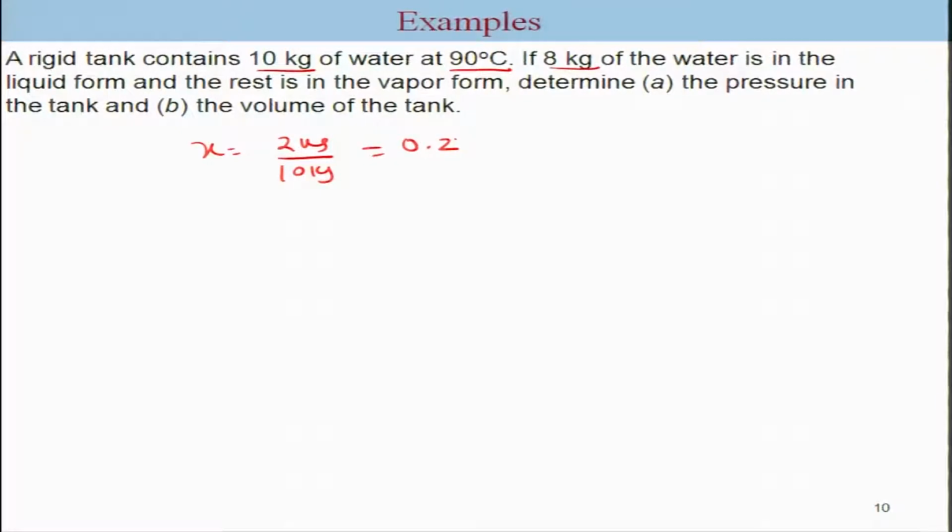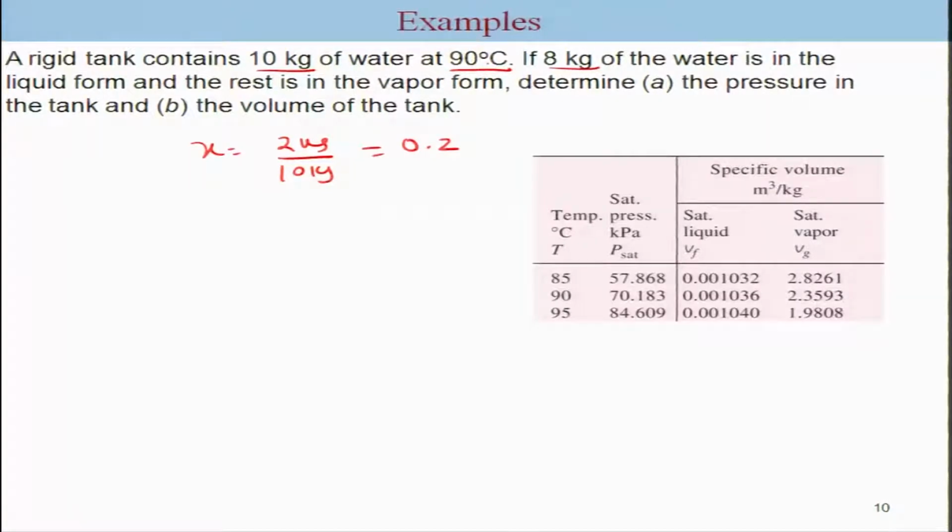Now, we have been given 90 degrees and certainly it is a saturated system. So, we are going to look at the saturated water temperature table, which gives you the temperature and the corresponding pressure. So, P sat of the tank at 90 degrees Celsius is 70.183 kilopascal.